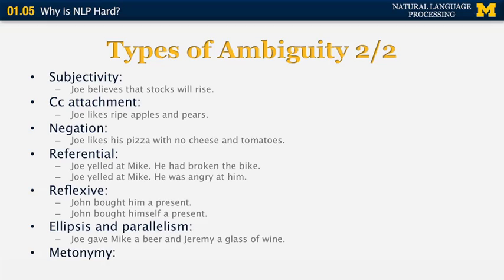And one final example of ambiguity is what is known as metonymy. Let's look at this sentence. Boston called and left a message for Joe. Well, the word Boston here is not used in its literal sense as the city of Boston. Instead, the sentence means that the office in Boston called, or more specifically, a person in the office in Boston called and left a message for Joe. So when a word or expression is used to refer to some other expression instead, we have an instance of metonymy.